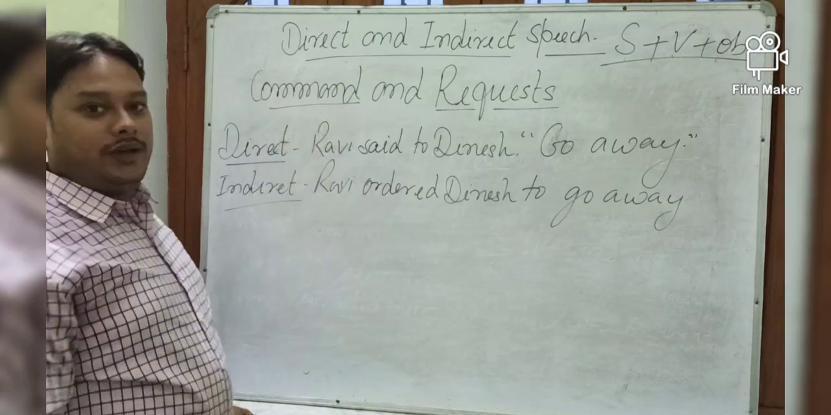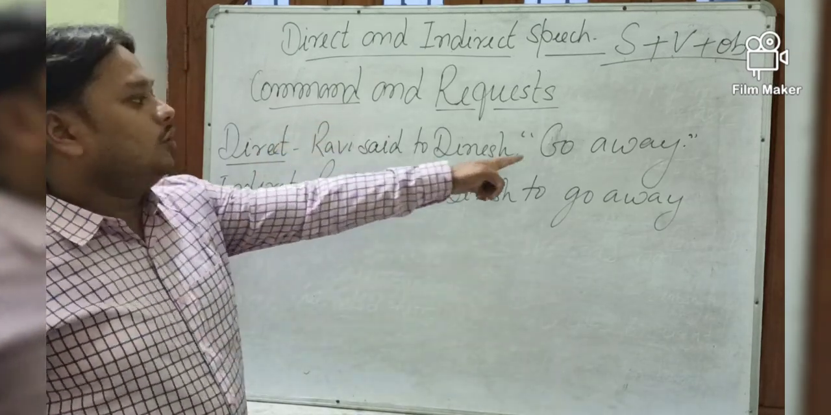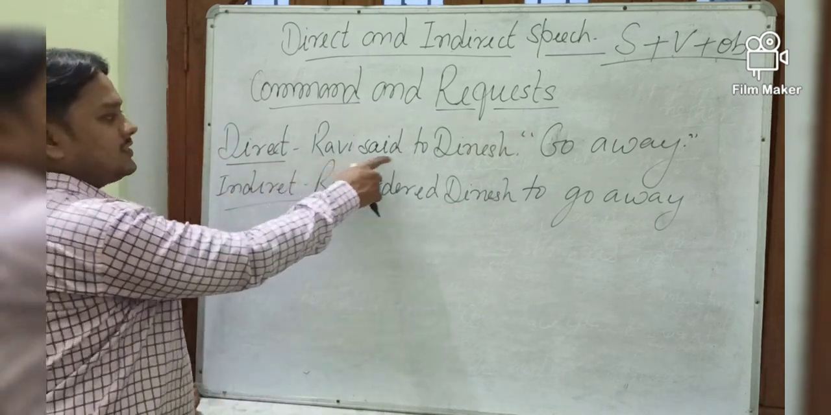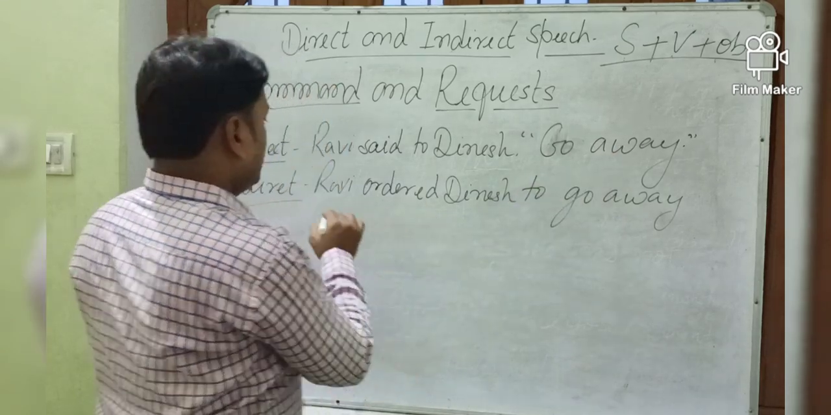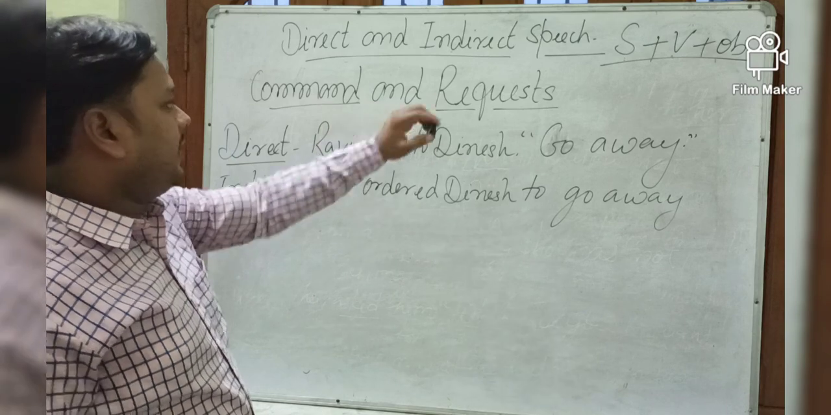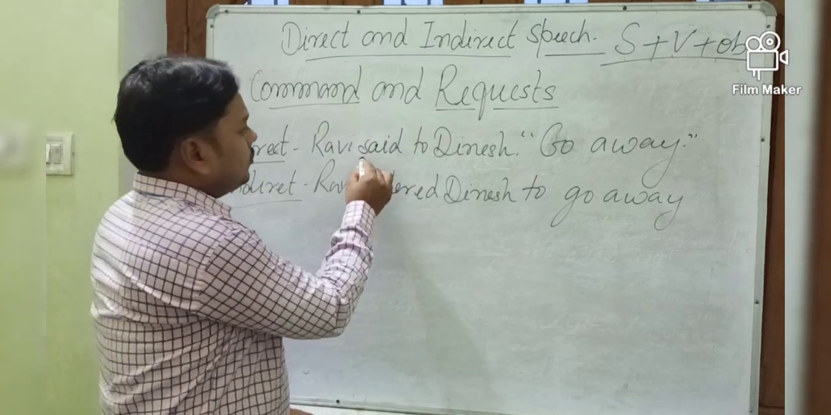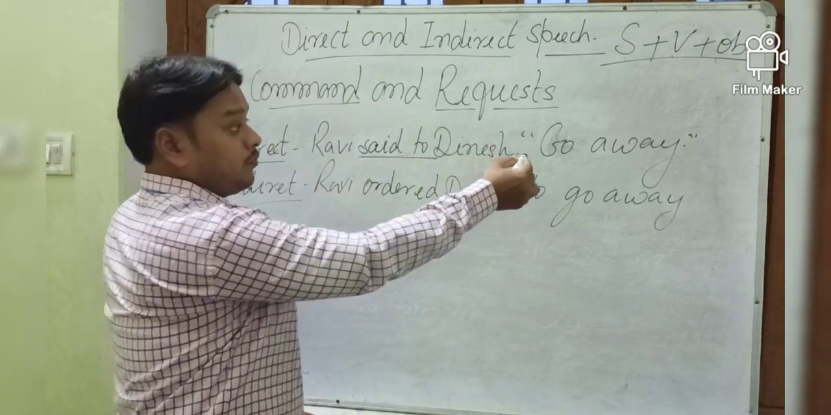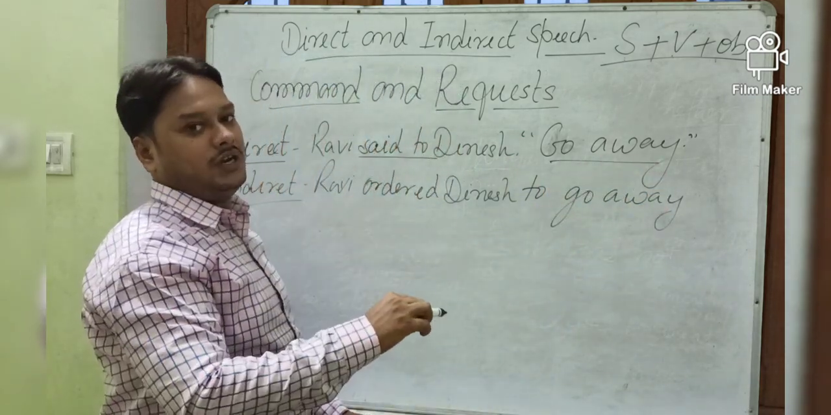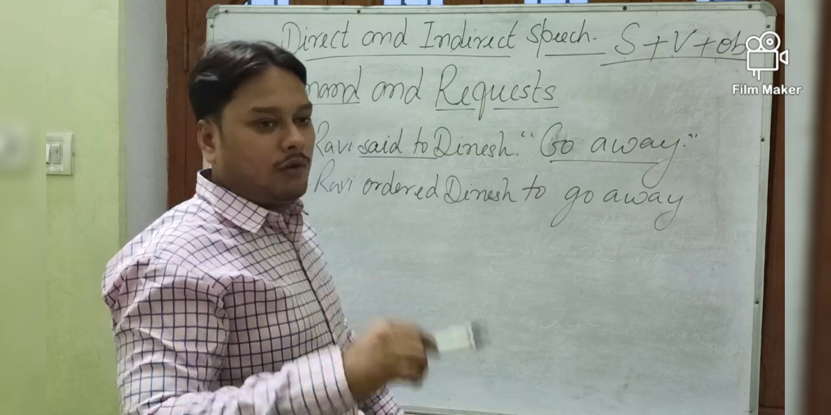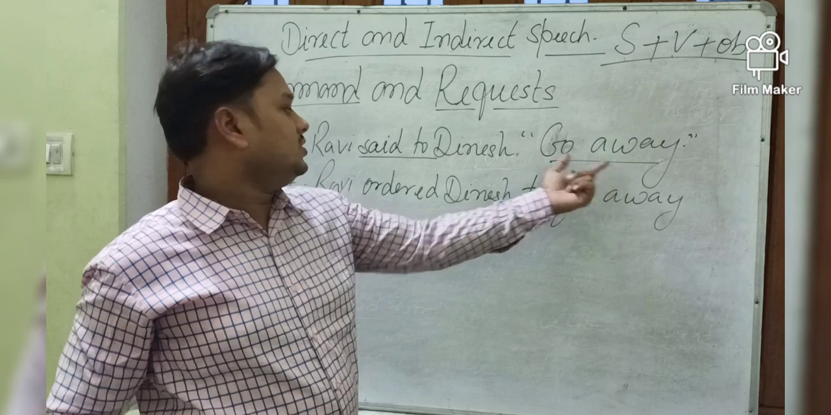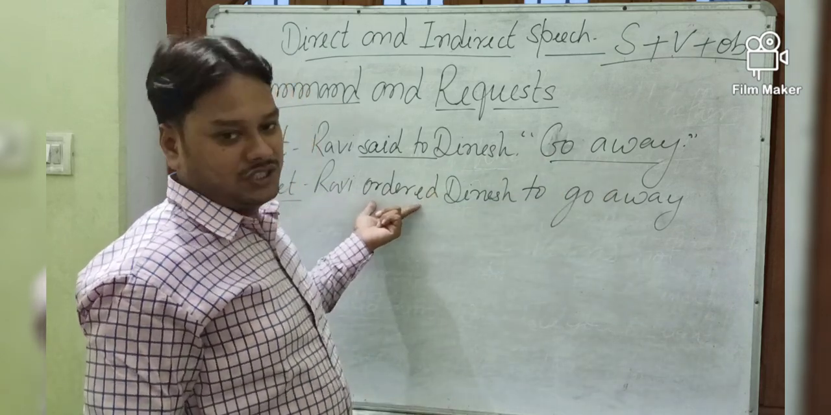So, command and request. Ravi said to Dinesh, "Go away." This is what? A command. Direct speech: Ravi said to Dinesh, go away. It's very simple to change direct into indirect of command and request. You just have to see this reported speech. If it is a request, you have to write down requested. If it is a command, you have to write down commanded or ordered. So according to this reported speech, this reporting verb will be changed into indirect speech.